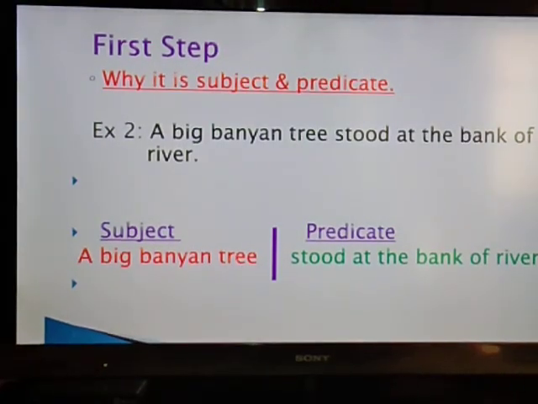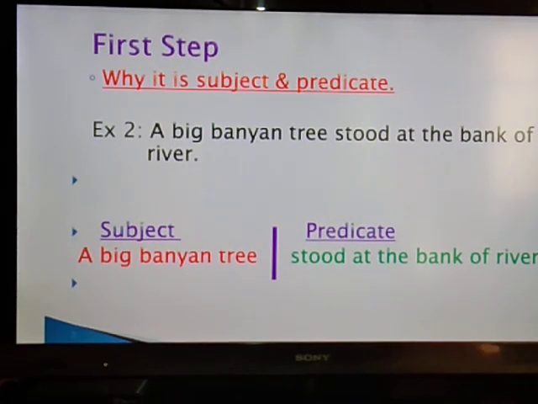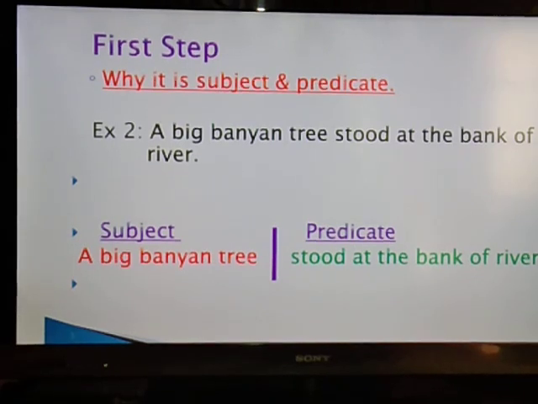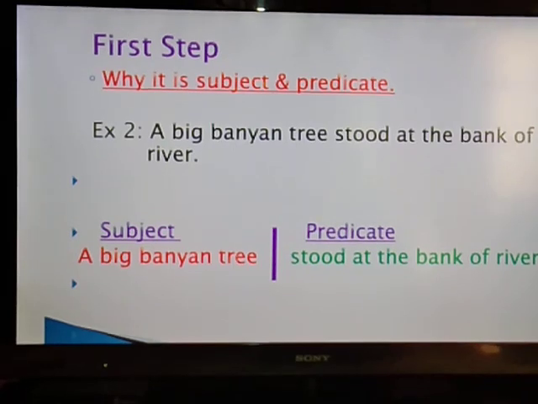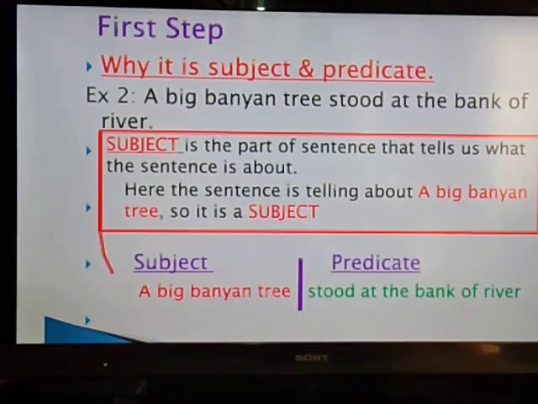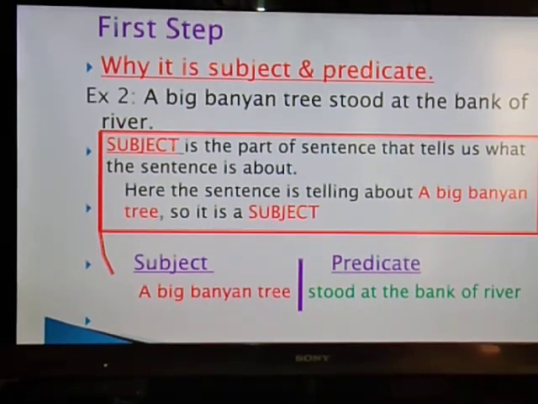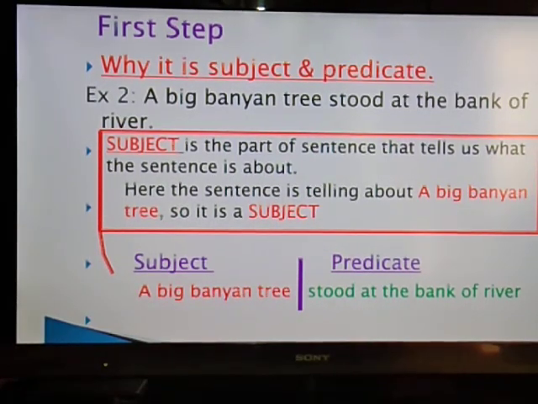So here I have already made you understand why it is a subject and predicate. A big banyan tree stood at the bank of river. The subject, again, is a part of the sentence that tells us what the sentence is about. So the sentence is about a big banyan tree, so it is a subject.